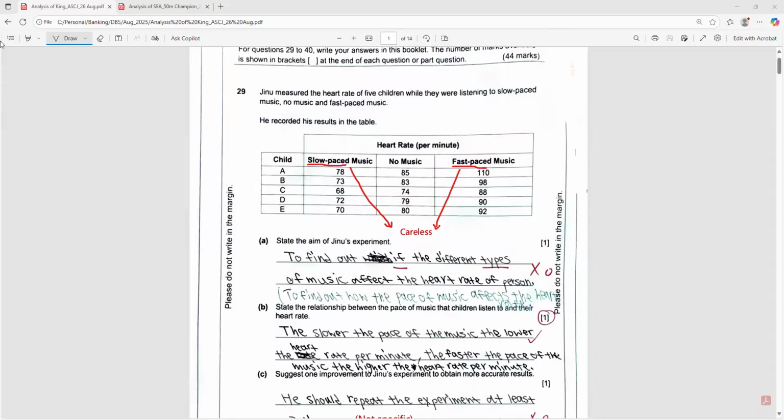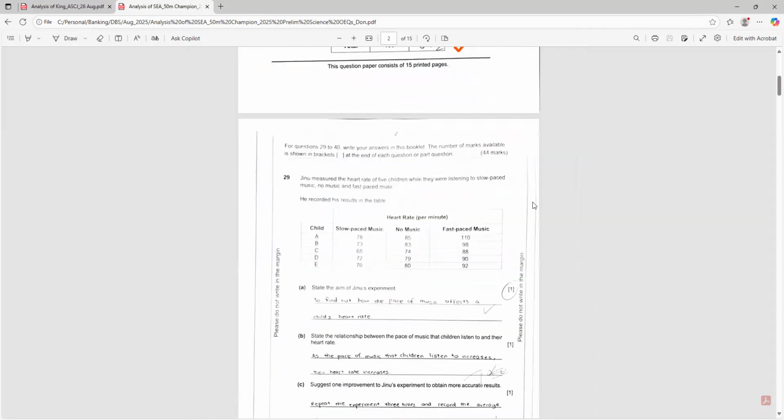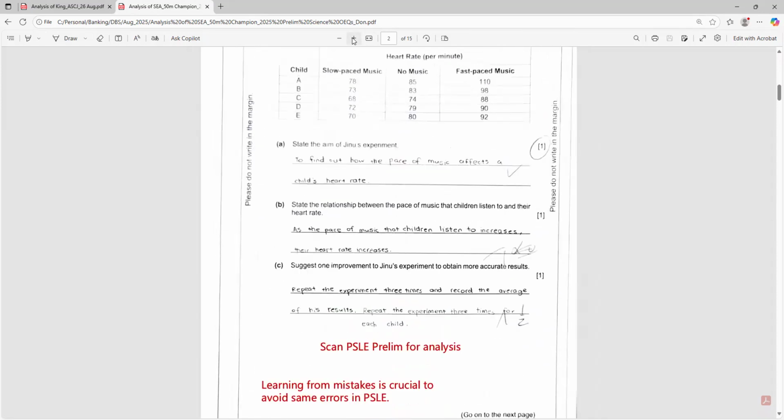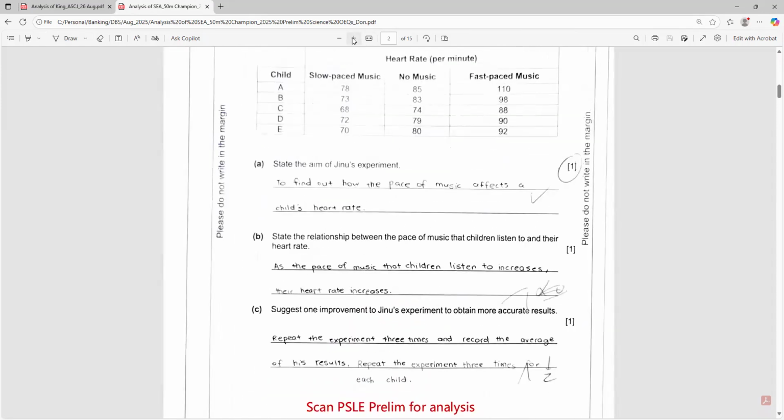Okay, as you see, the other student answered correctly. As I switch to the other student, you can see this student actually answered quite well, although the handwriting is a bit faint due to the scanning: to find out how the pace of music affects a child's heart rate. So you get full marks. Okay, part B, state the relationship between the pace of music that children listen to and their heart rate. So this student also gets the full 1 mark.